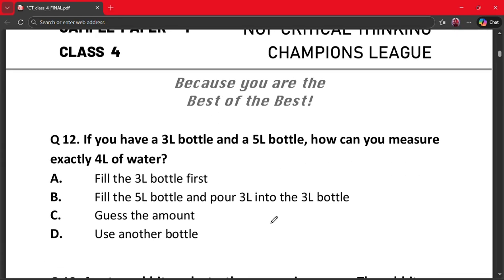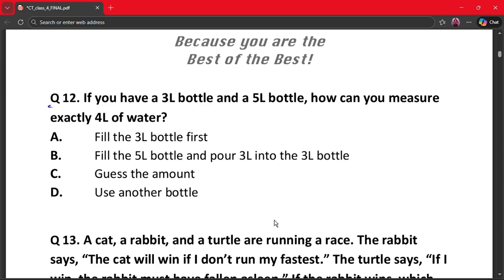Our next question is question number 12. If you have a 3-liter bottle and a 5-liter bottle, how can you measure exactly 4 liters of water? A. Fill the 3-liter bottle first. B. Fill the 5-liter bottle and pour 3 liters into the 3-liter bottle. C. Guess the amount. And D. Use another bottle. Here the correct answer is option B.